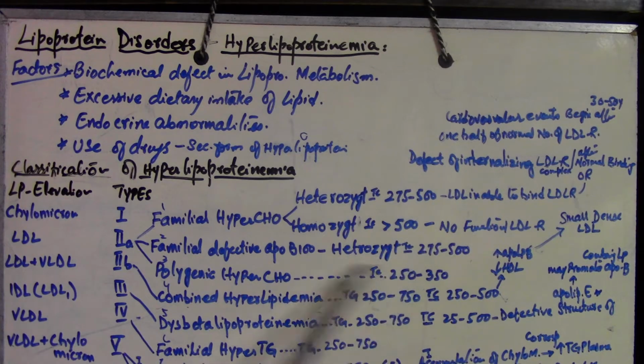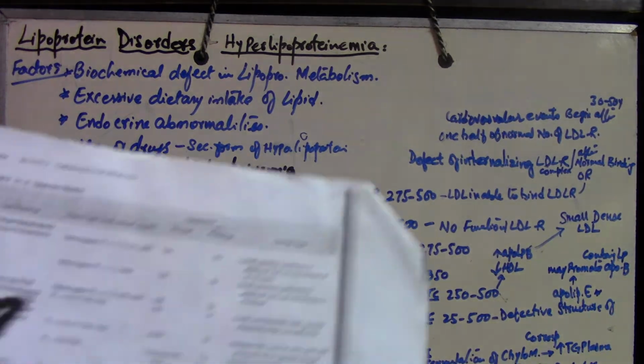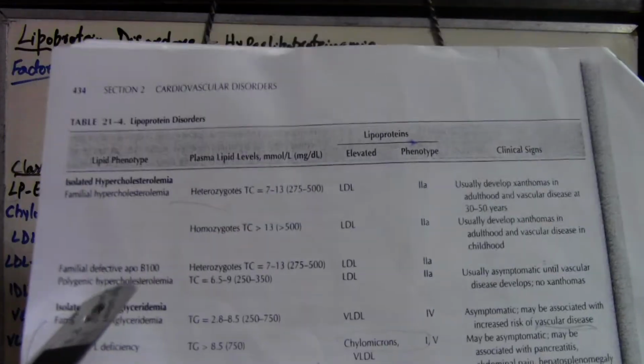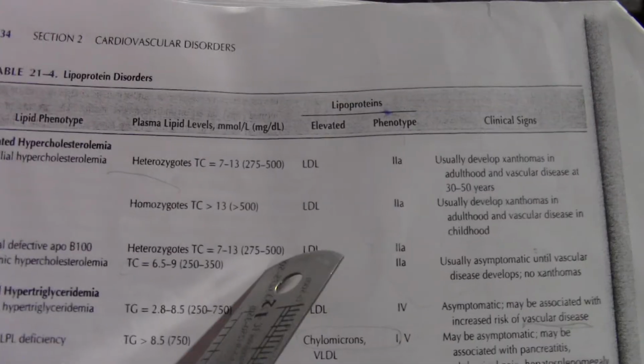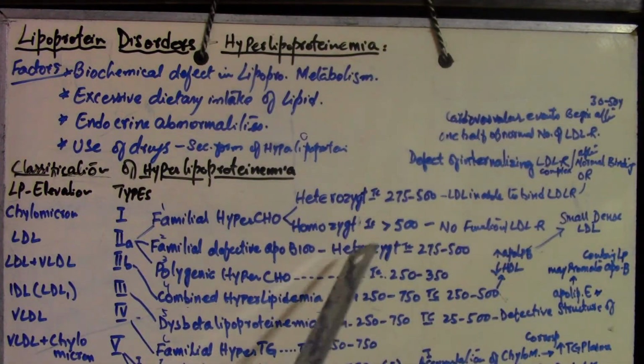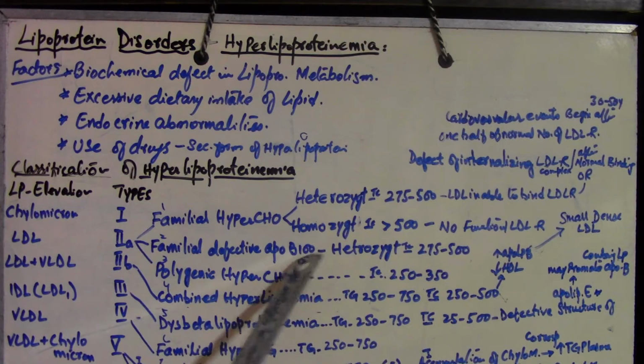Here familial defective ApoB100 is heterozygote, with increased LDL cholesterol, type 2A, right? And that occurs due to the apolipoprotein B defect, right?